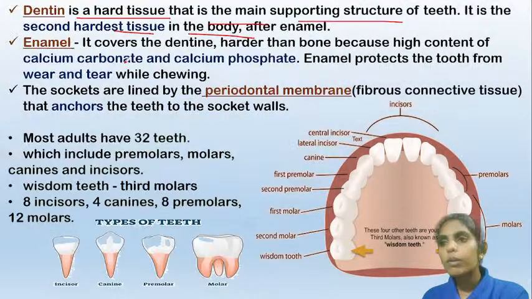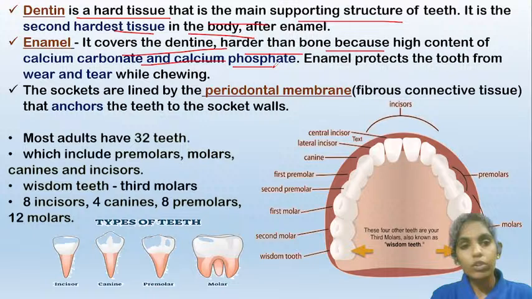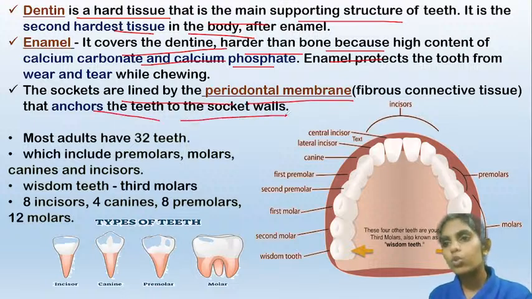Enamel covers the dentin and it is harder than bone because it contains higher concentrations of calcium carbonate and calcium phosphate. These are the calcium minerals present in the enamel, and they are responsible for the hardness of the enamel. This enamel protects the tooth from all the wear and tear which happens during the chewing of food. And these sockets are lined by periodontal membrane that anchors the teeth to the socket walls.